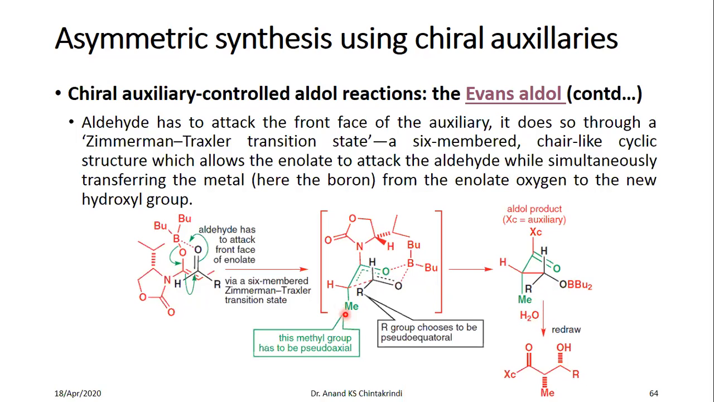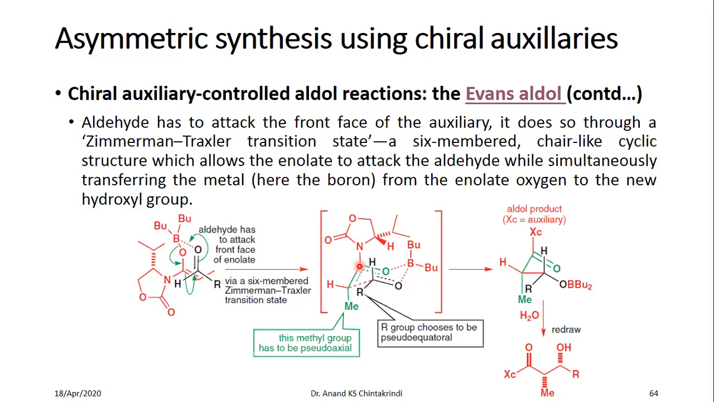So this particular arrangement gives only one type of isomer in this case. Why does this attack have to occur on the front side? Again, the reason is the bulk on the lower side of this oxazolidinone, which cannot attack from the lower face of the enolate because of the steric hindrance here. It has to attack only from the upper face of this enolate, and this is done by forming this